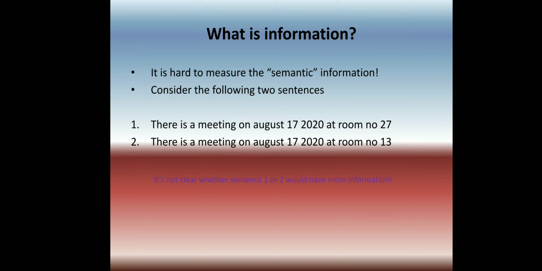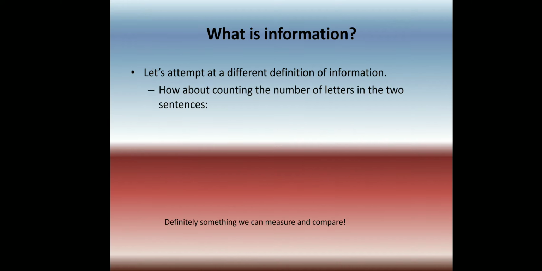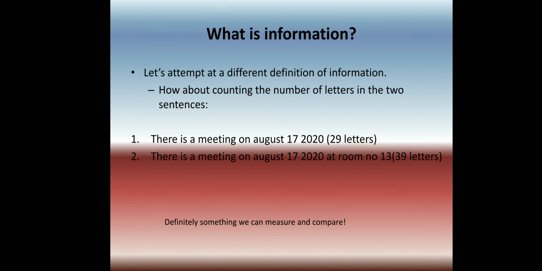So what is the possible way to measure information? We can try another way, in which we count the number of letters. We have two sentences. One is, there is a meeting on August 17, 2020. While counting the letters, we can see that there are 29 letters. The second sentence is, there is a meeting on August 17, 2020 at room number 13. Counting this, we get 39 letters. So sentence 2 is more useful, and it also consists of more letters. So we can measure and compare by counting the letters, but it's not always true.